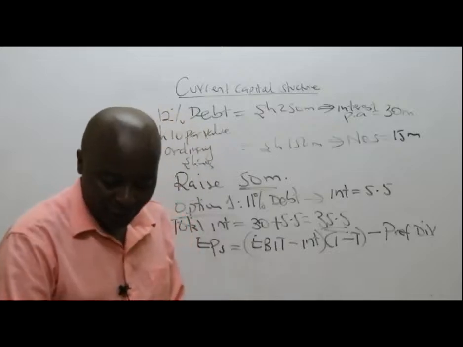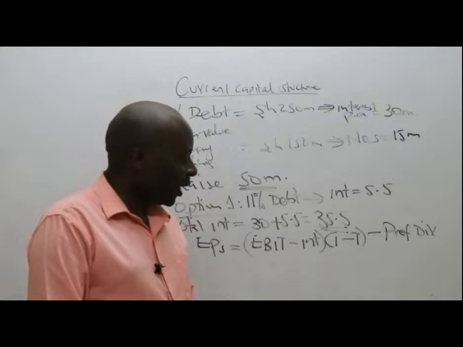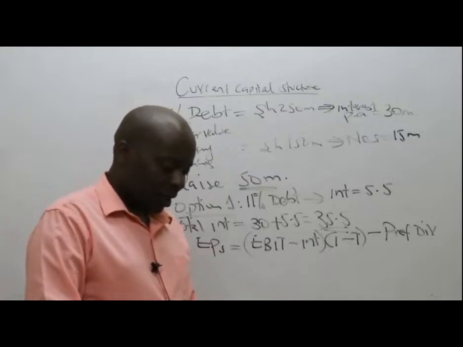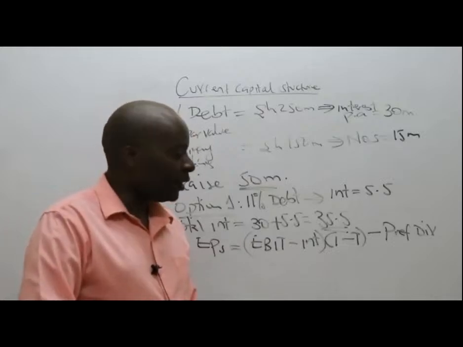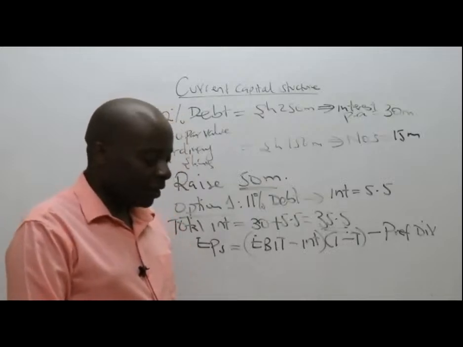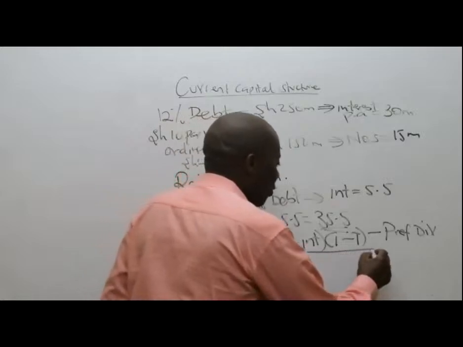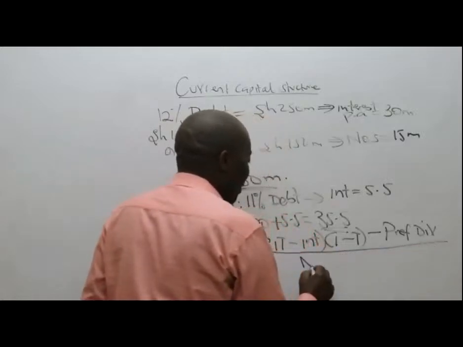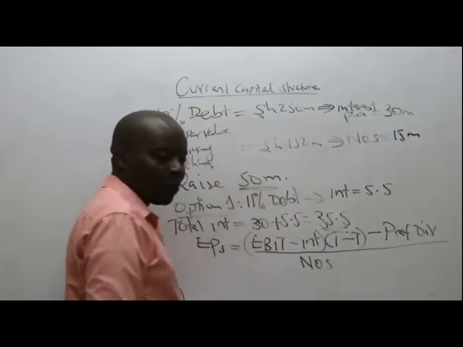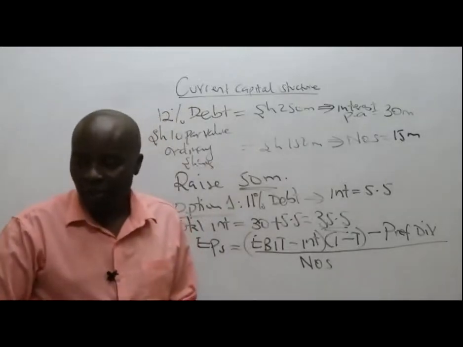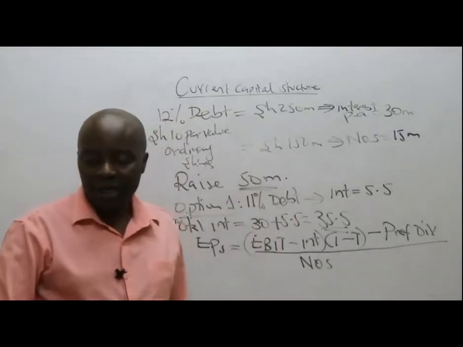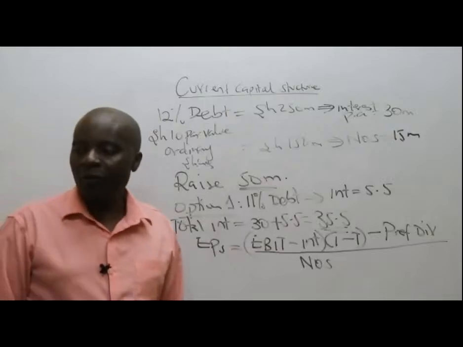EBIT minus interest, less taxation. And then outside, you put preference dividends. Remember, preference dividends are never allowed for purposes of taxation. Then divide this by the number of ordinary shares.